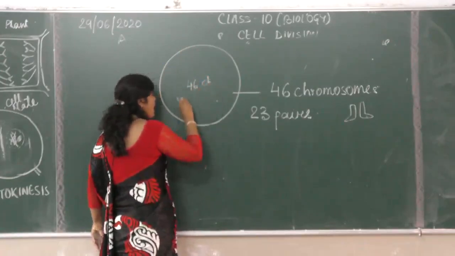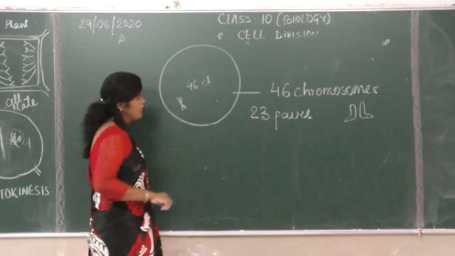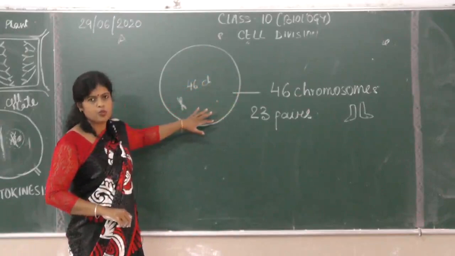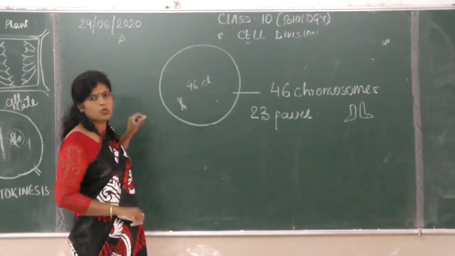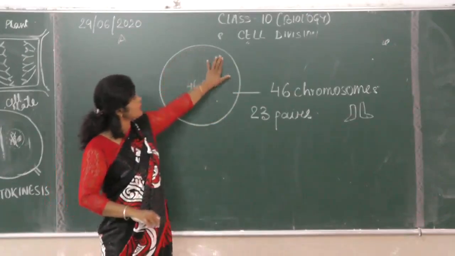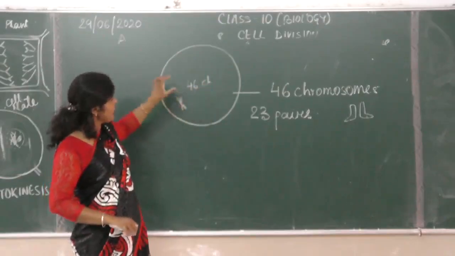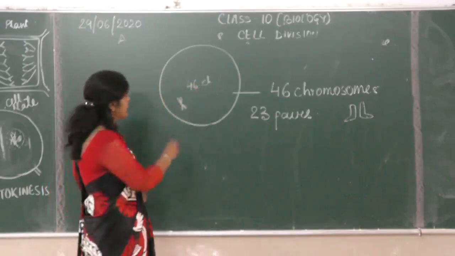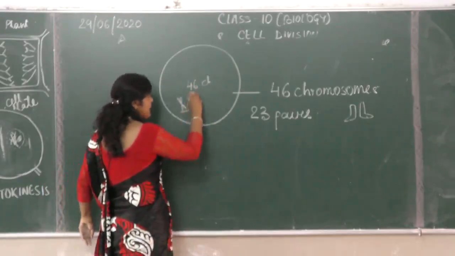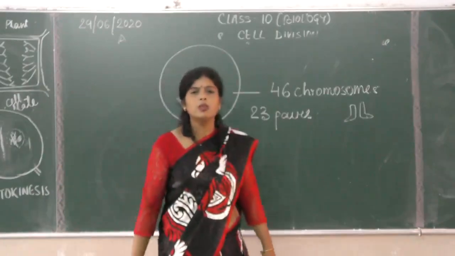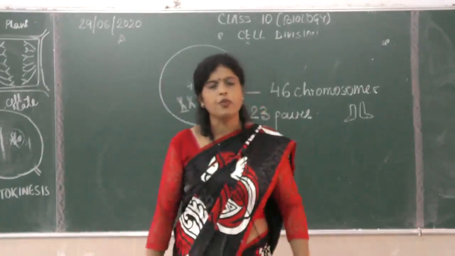If you pick up one from these 46 chromosomes and check with the rest of the 45 chromosomes, you will get an exact one, one exact chromosome like this. And they become homologous, they become a pair of chromosomes.